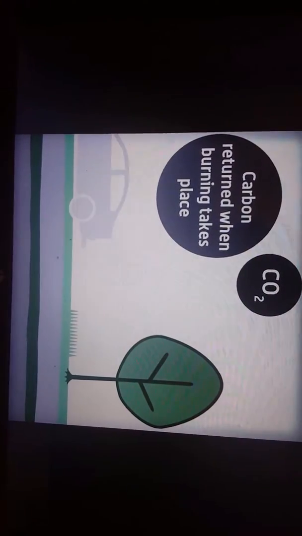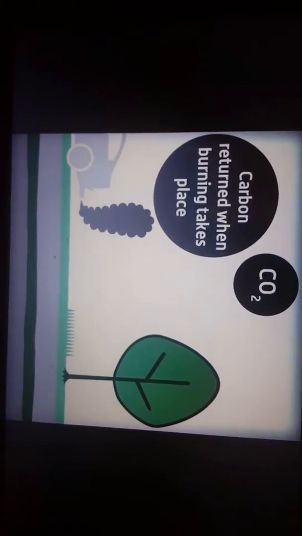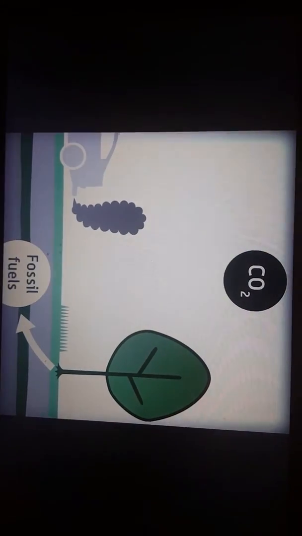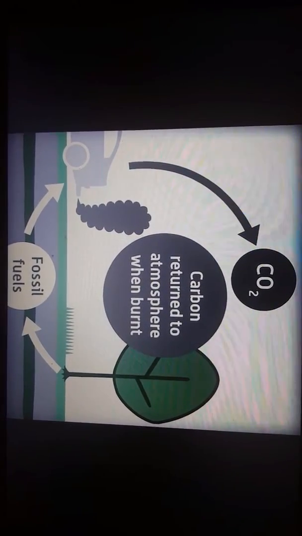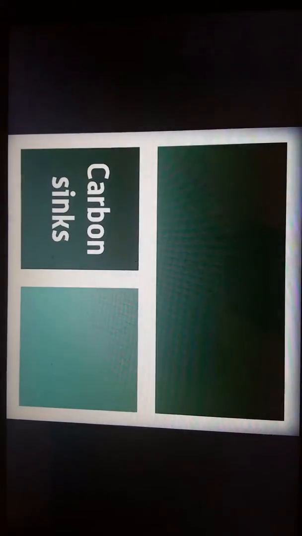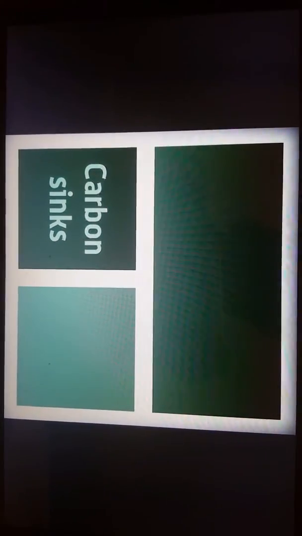Carbon can be returned to the air when combustion or burning takes place. Fossil fuels are formed from the remains of dead plants and animals, which are stores of carbon. When they're burnt, the carbon is returned to the atmosphere as carbon dioxide. Areas of stored carbon are called carbon sinks.